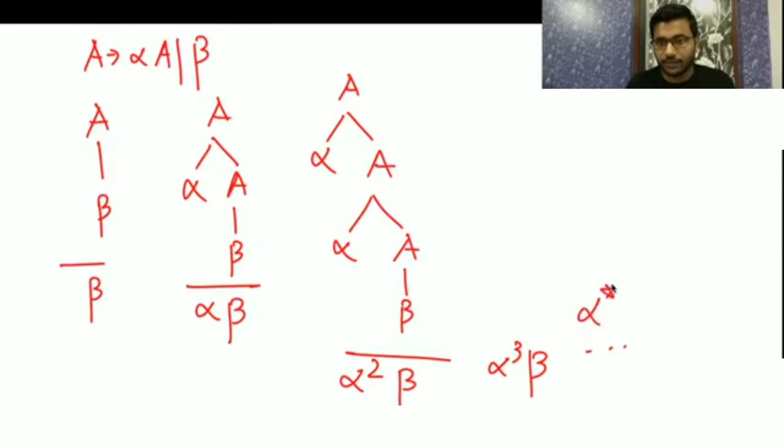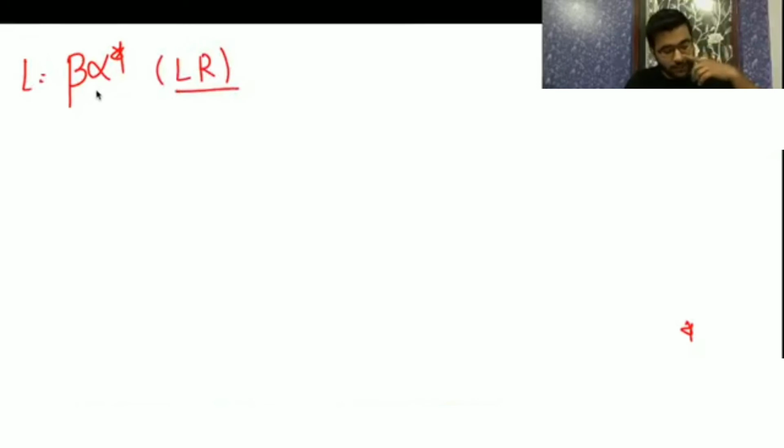So from left recursion, what did we get? We got the language beta alpha star. Now I want to generate the same language by using right recursion grammar.